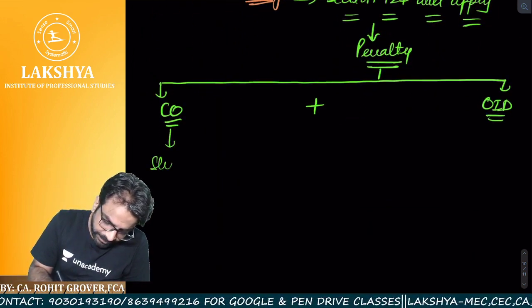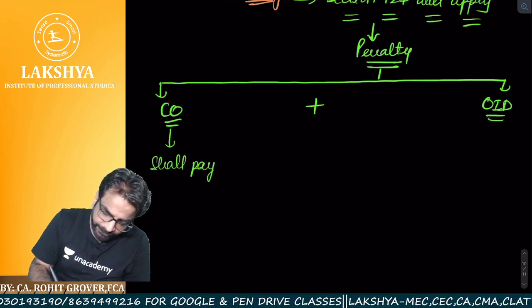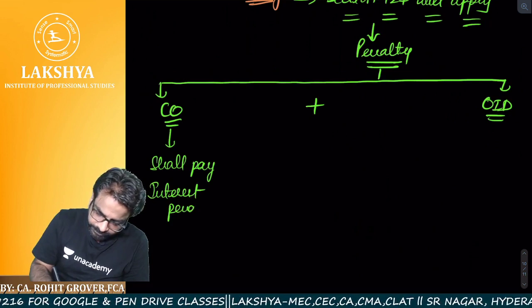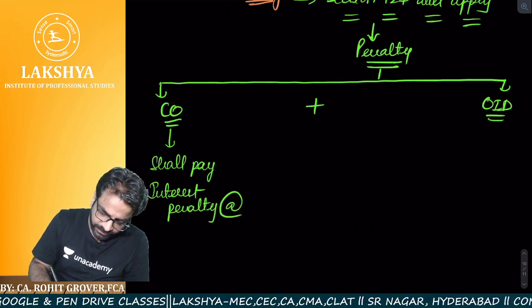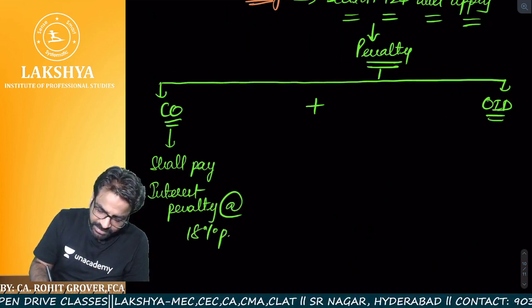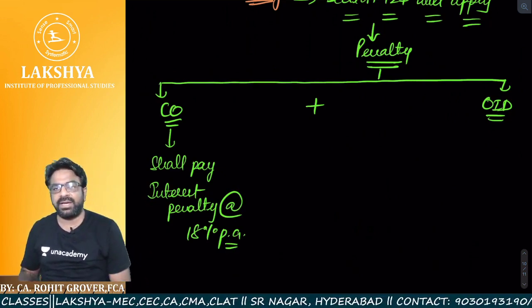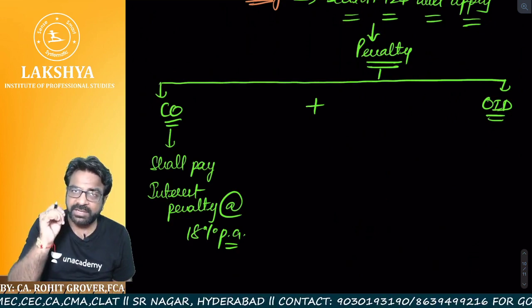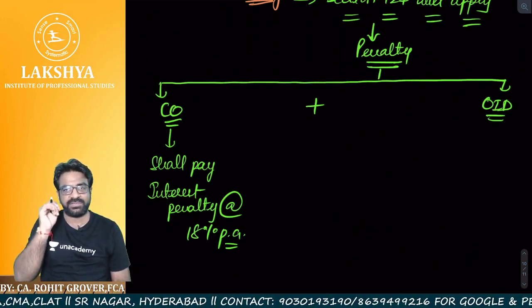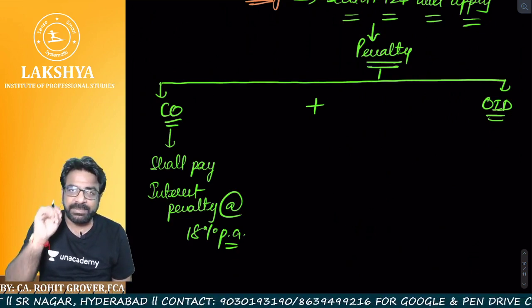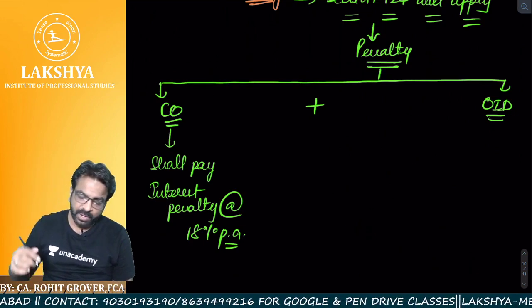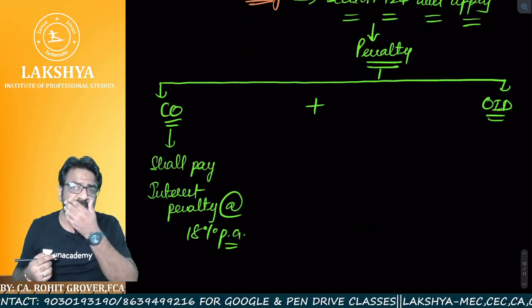The company shall pay interest penalty at the rate of 18% per annum. Company shall pay interest penalty at the rate of what? 18% per annum. Again repeating, the company shall pay the interest penalty at the rate of 18% per annum. Is everyone super clear? Yes, sir. It is clear. Now, officers in default are also going to pay the penalty.